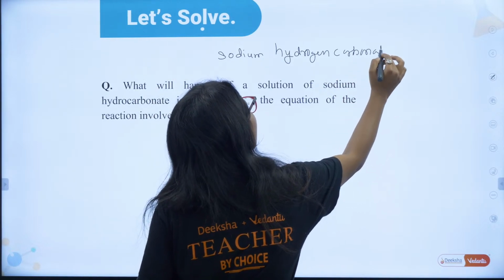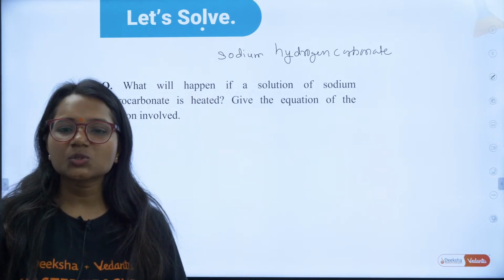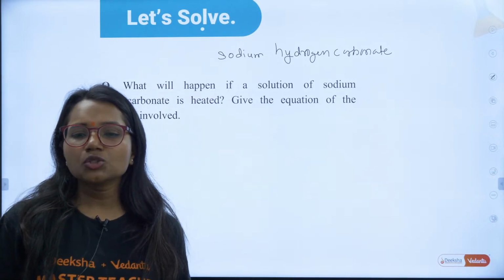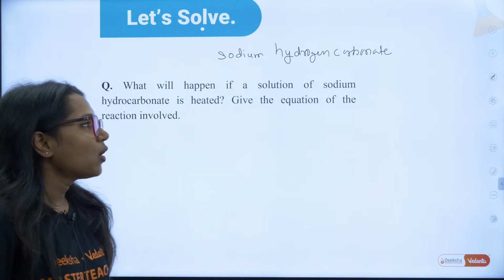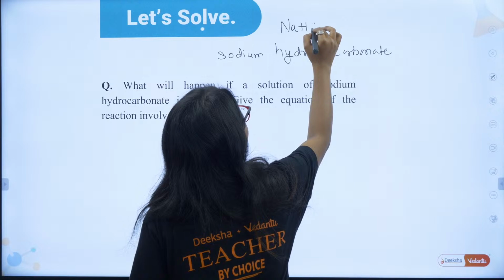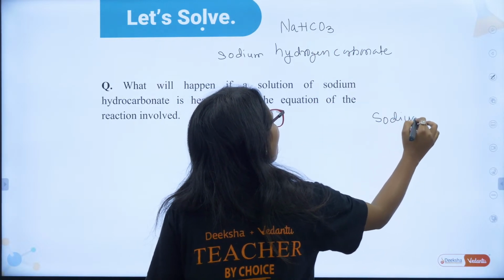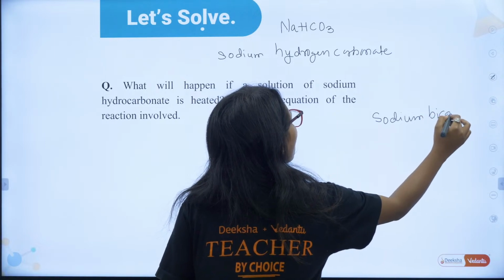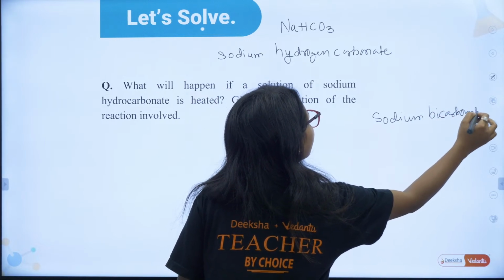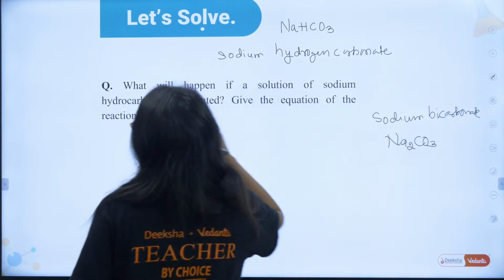What is the formula for this? Very good, Mahalakshmi. Very good, Sumukt. Very good, Shubham. Very good, Dhanish. Sodium hydrogen carbonate is NaHCO3. Sodium bicarbonate is what? What is the formula for sodium bicarbonate? Sodium bicarbonate is Na2CO3. Correct?